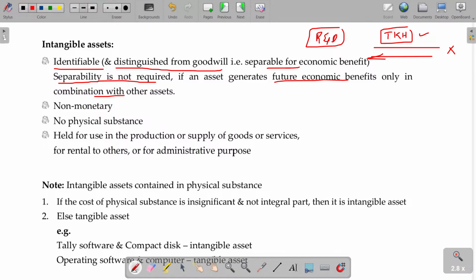Okay. So that intangible flavor is bundled with some tangible flavor. You cannot value it separately, no problem. If it is not separately valuable, not separately generatable, yes, of course, it's also an intangible asset only. Maybe non-monetary. No physical substance, held for use in the production or supply of goods or services, or you can even rent it out to somebody. It's already told, my technical know-how, I allow you to use it for a fee. All these things are intangible assets.